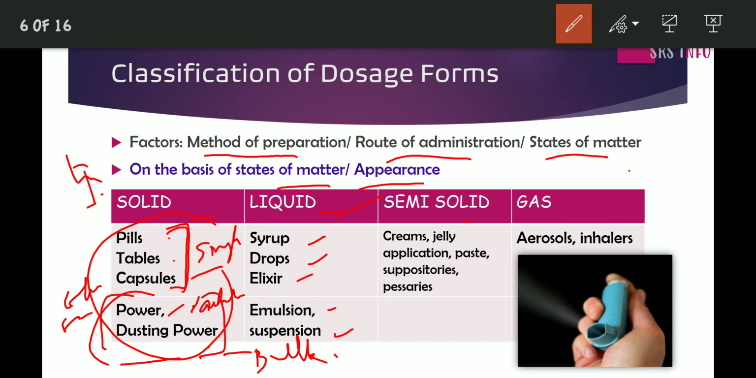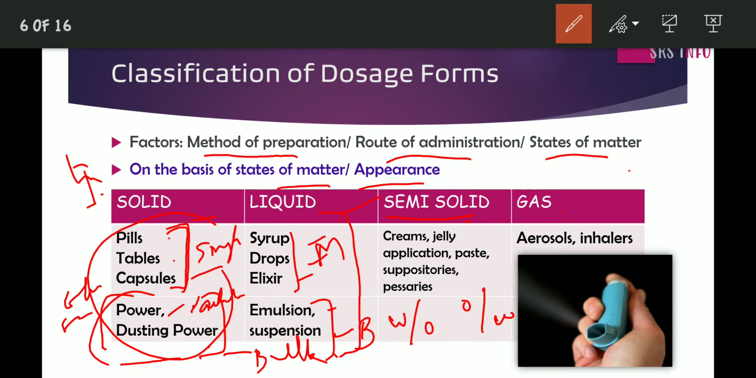And the second one is liquid: syrup, drops, elixir, emulsion, suspension, etc. All are coming under liquid dosage form. Again, the liquid dosage forms are further classified into two, that is monophasic and biphasic liquid dosage forms. Biphasic dosage forms, we can see as water in oil and oil in water. You will study these things in detail in next year's classes. I'm just explaining that liquid dosage forms are classified into monophasic and biphasic, and mainly the liquid dosage forms are syrup, drops, elixir, emulsion, suspension, etc.